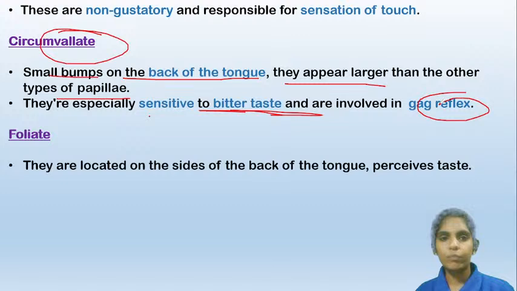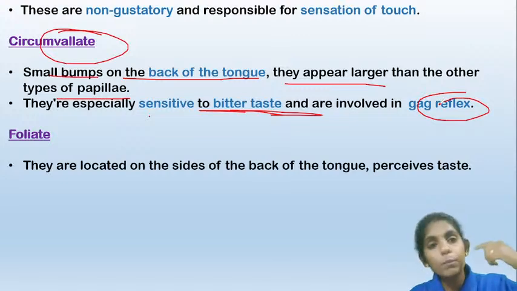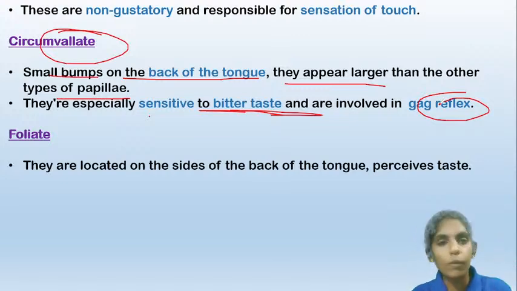So what is this gag reflex? Whenever you put your finger in your mouth and feel nauseous, you try to vomit. So you try to put your finger in the mouth and touch the posterior portion of your tongue. Whenever your finger touches the posterior portion, you will try to vomit. So why? It is because of the gag reflex. So that is known as the gag reflex.